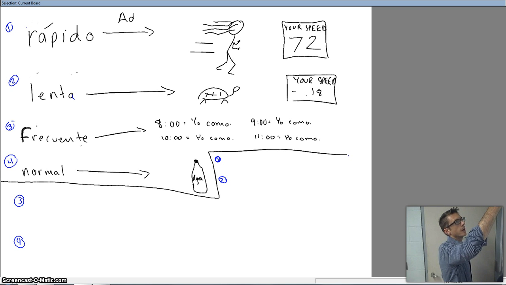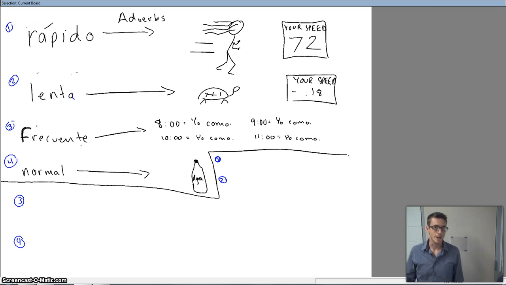Okay, we're going to talk about adverbs now. Really important that we know what an adverb does. We know what an adjective does. It describes a thing, an item, a person, a place. An adverb describes a verb. It tells how something is done.